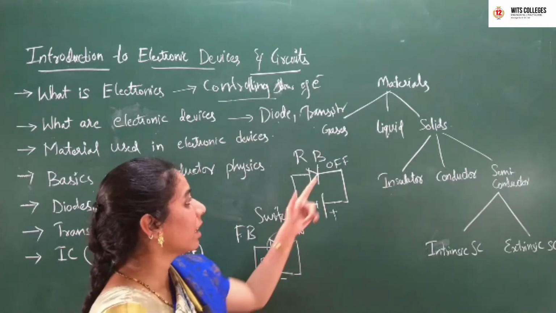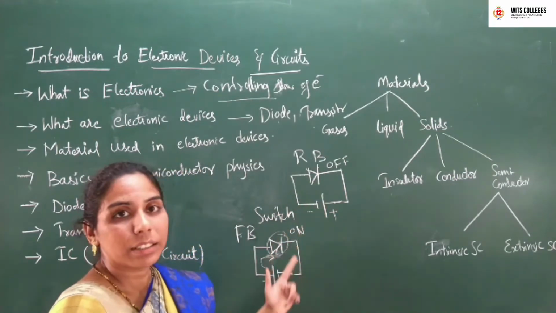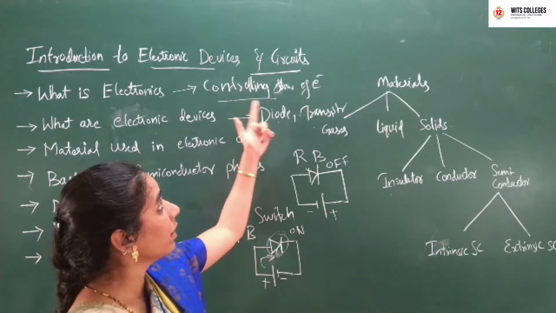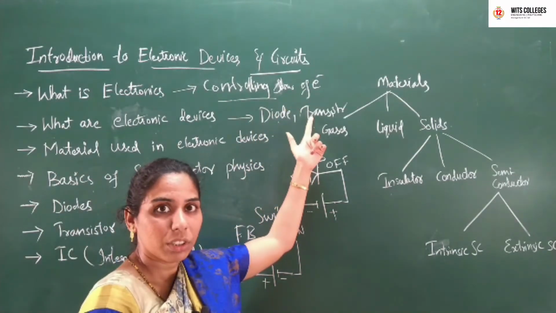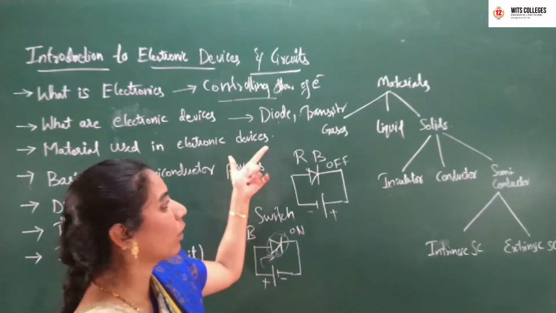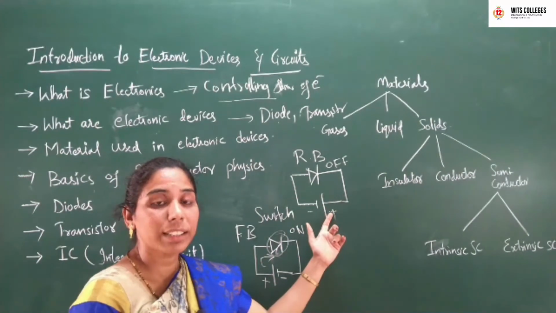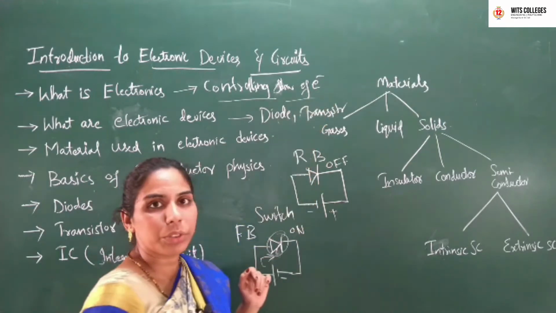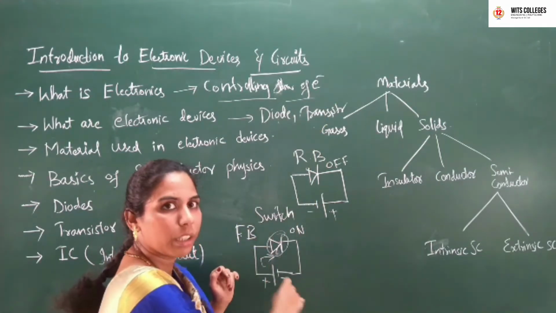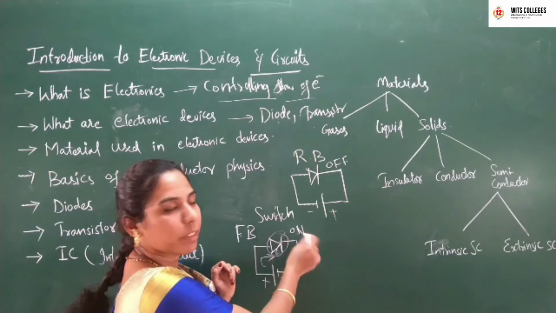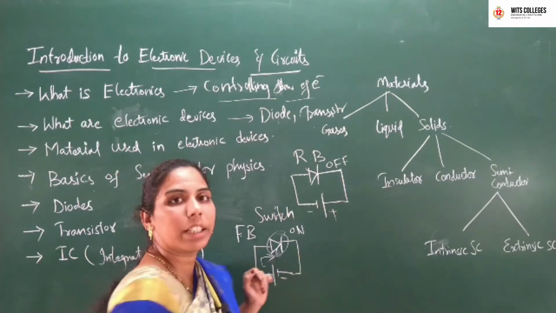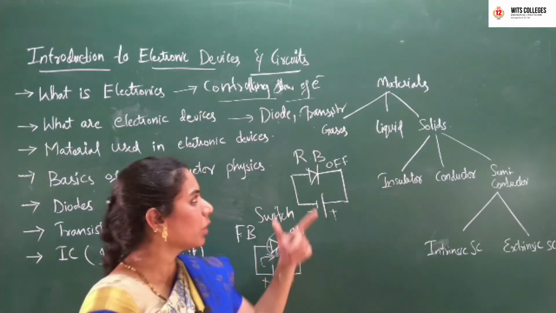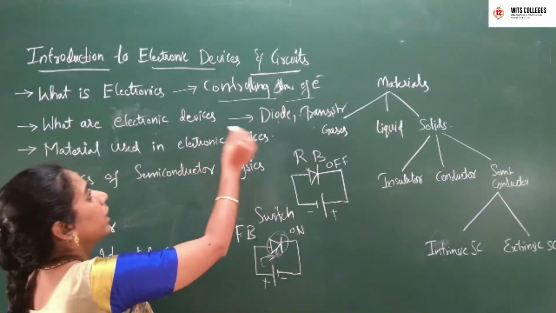So this is the reason, as it is a device which is controlling the flow of electrons, we call it an electronic device. If the electrons are flowing, then it will act like an on switch. If the electrons are not flowing, then it acts like an off switch. So this is one kind of electronic device.